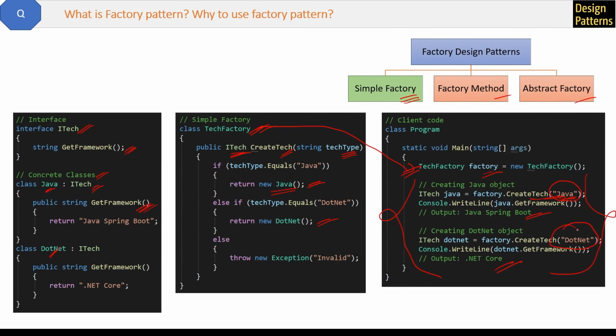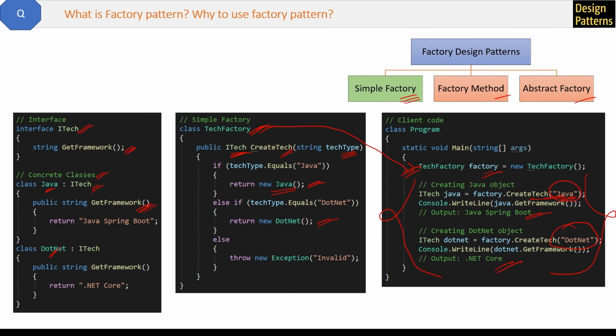Okay, so one caution here in factory design pattern, and that is it is not good for small projects. Okay, you can see how many lines of code are here and it needs lots of planning, right? So it's good for big projects which are really big, then it will be good, but not for small projects.